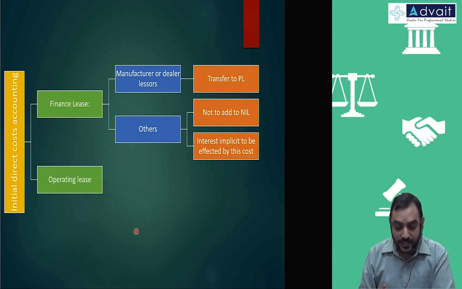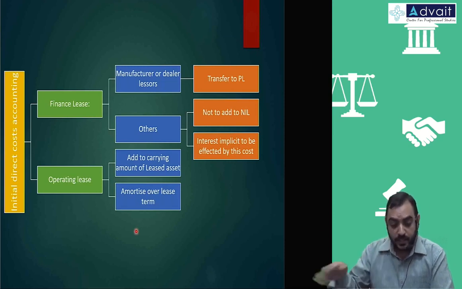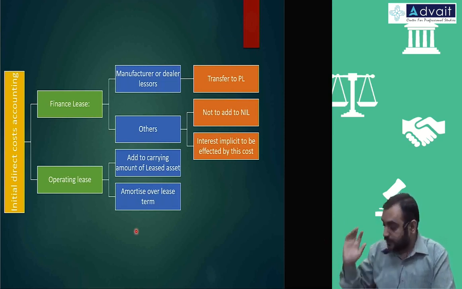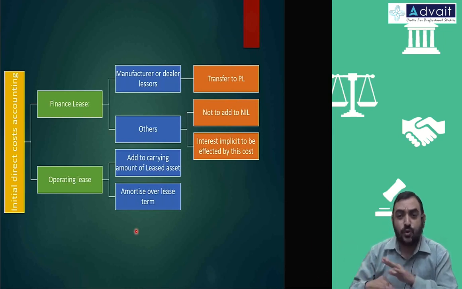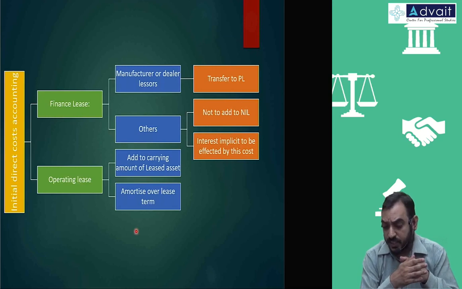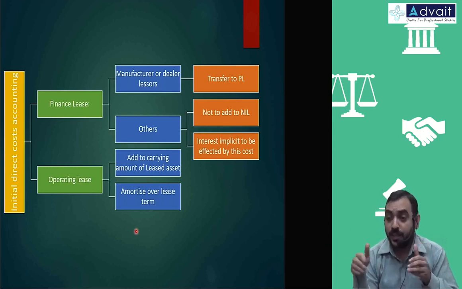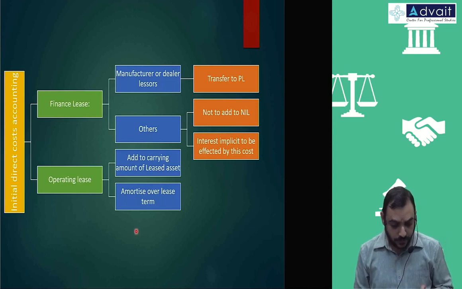But for operating lease, it is added to the carrying amount and amortized over the lease term. So as and when you recognize the operating income, you will also recognize this amount which is being amortized. So income is amortized, expense also amortized, no question of any special treatment. The only thing is the cost will not be transferred to the P&L account in one year, it is amortized over the period of the operating lease term. So that's the treatment of initial direct costs from the point of view of the lessor.